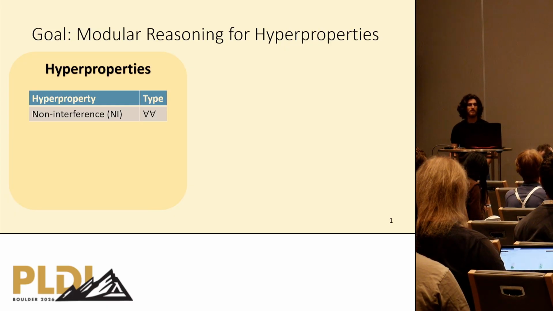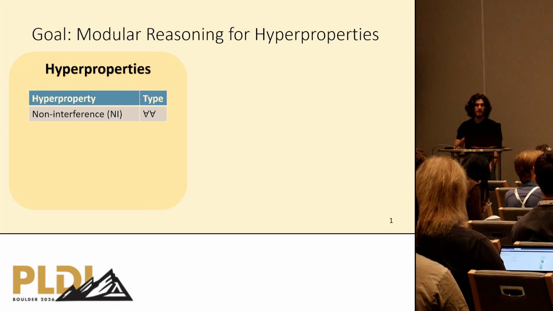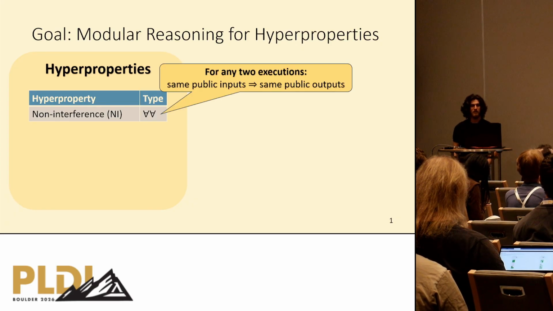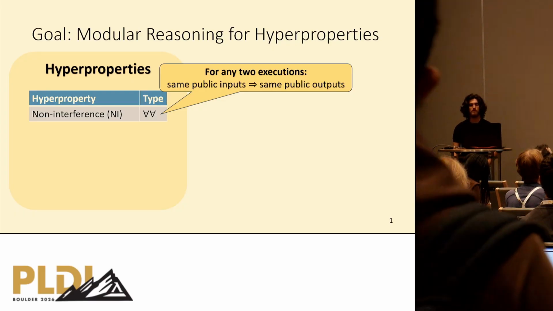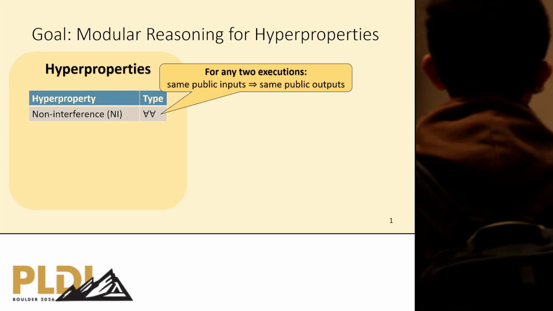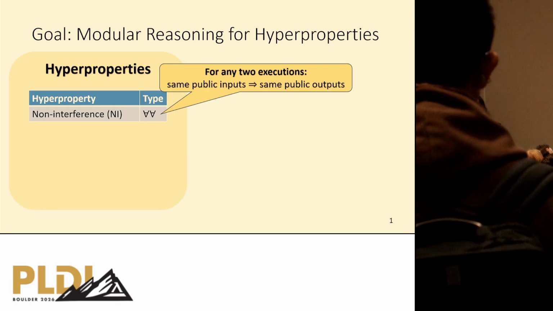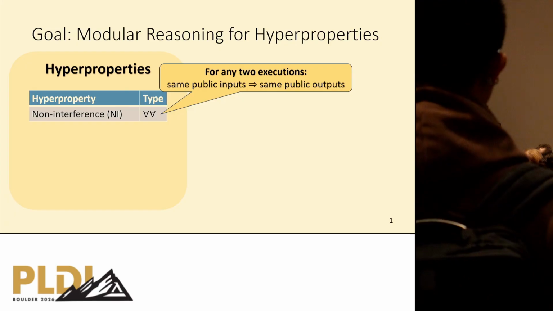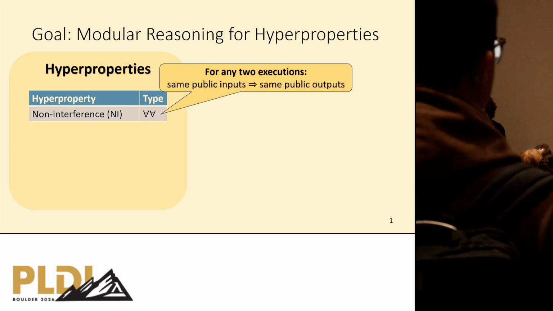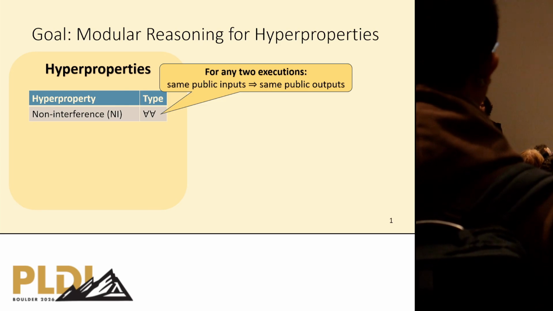What are hyperproperties? Well, hyperproperties relate multiple program executions together and characterize program behavior by doing so. For example, non-interference relates two program executions universally, that's why two universal quantifiers, and it states that for any two executions, if they have the same public inputs, then they must have the same public outputs. That is, there is no leakage of secret information.